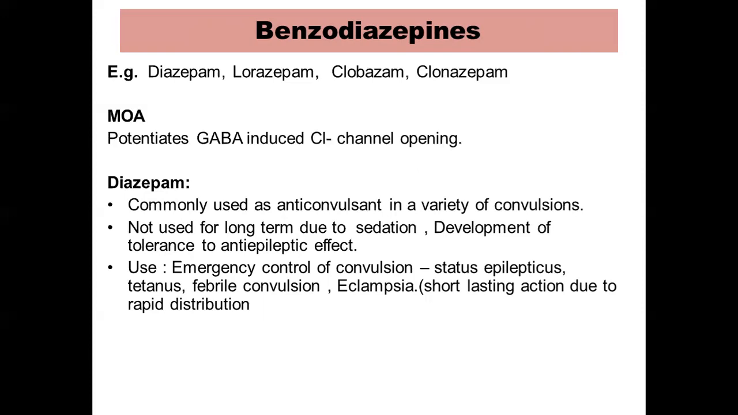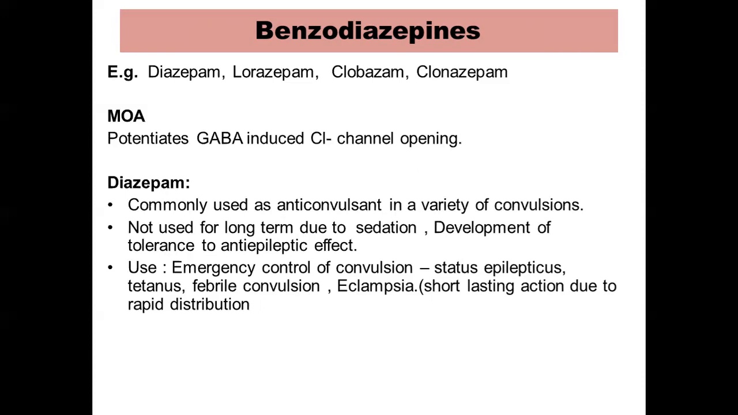For example, in the case of status epilepticus, I have already defined what status epilepticus is in the first class. So this is one of the principal drugs used for the emergency control of convulsions in status epilepticus. Tetanus. You already know tetanus also produces convulsions, and for that also you can use diazepam. Febrile convulsions occurring in children with high-grade fever.